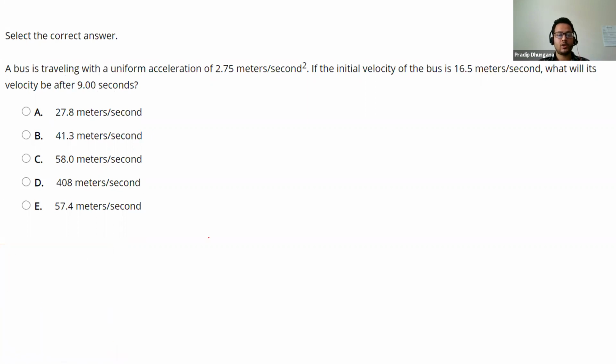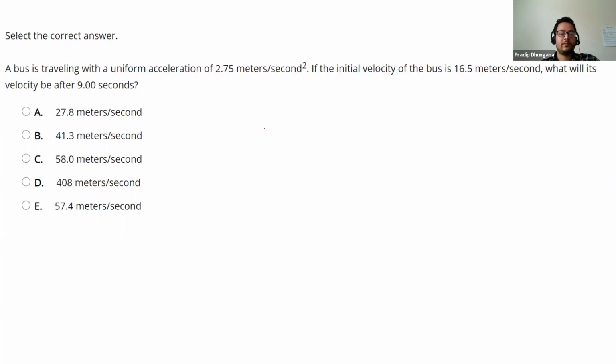To solve this problem, as you know, we went through 3 different equations of kinematics in our first unit. I have covered those in our live session. If you haven't gone through it, I'll strongly suggest you go through those 3 equations. It will be very helpful to solve these types of problems.